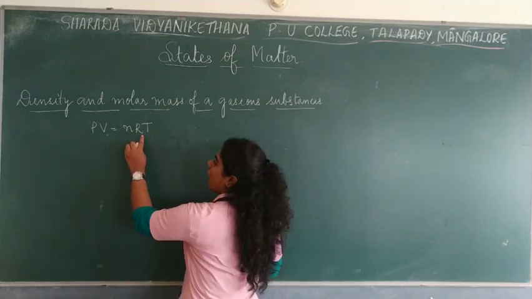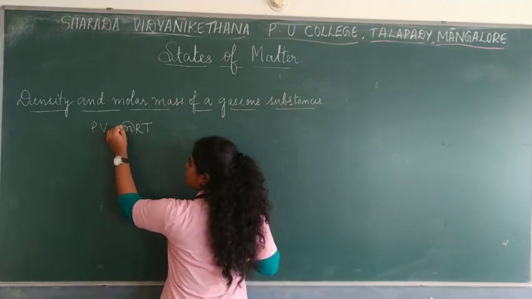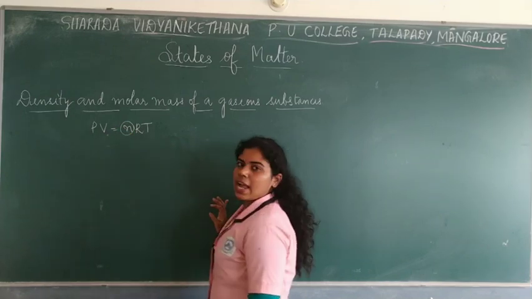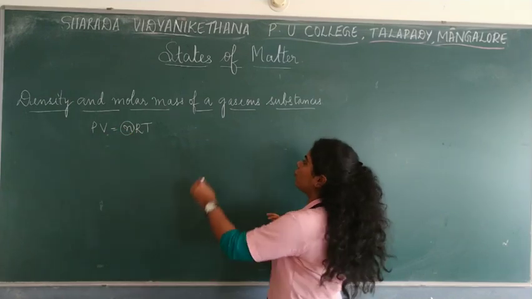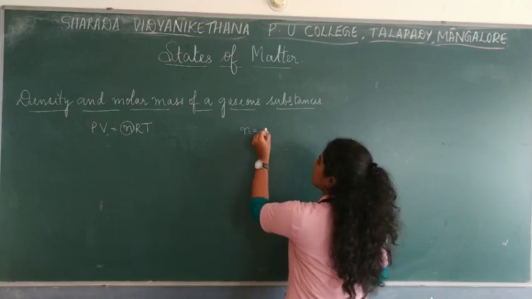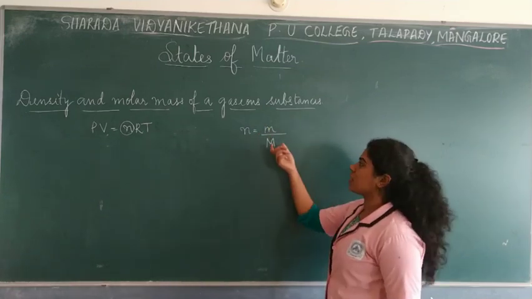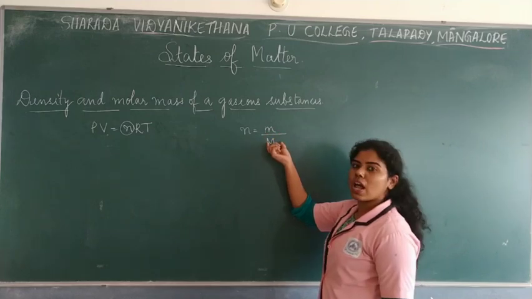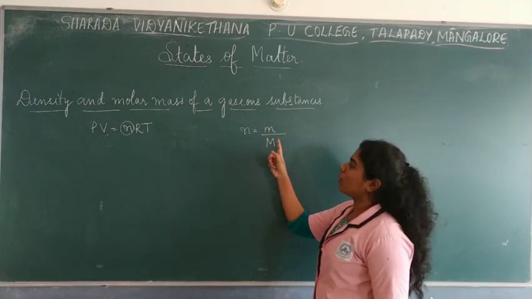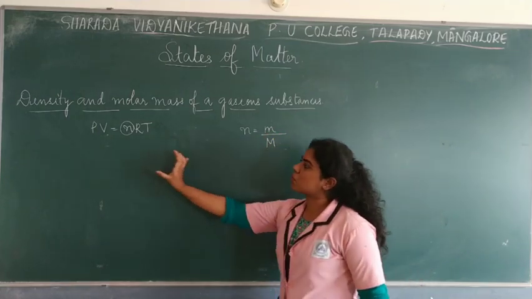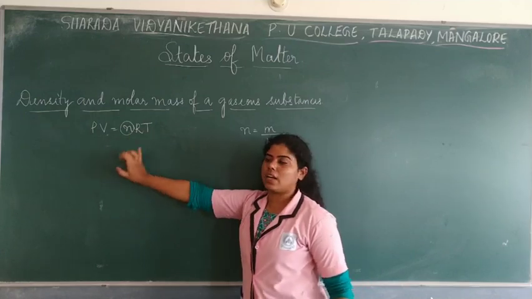So from this we can arrive at an expression for the relationship between density and molar mass. As you know, the number of moles can be written as small m by capital M, the mass of the gas over the molar mass. So n is equal to m by M. Let us substitute this over here.